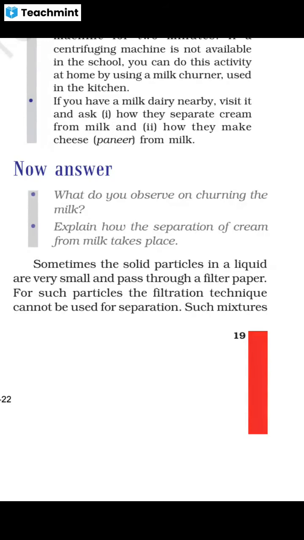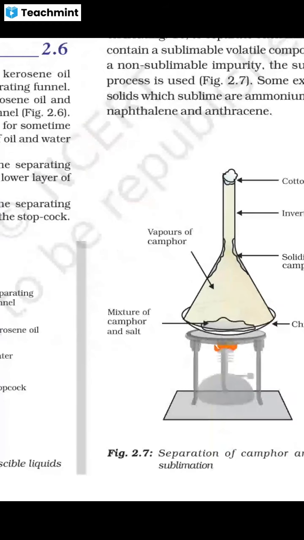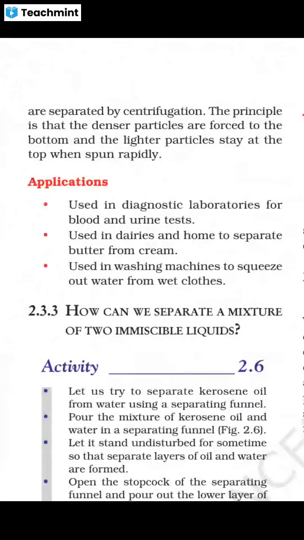Sometimes the solid particles in a liquid are very small and pass through a filter paper. For such particles, the filtration technique cannot be used for separation. Sometimes we use filter paper to separate the particles, but it is not easy as they pass through the filter paper. So the centrifugation process will be used in such cases. Such mixtures are separated by centrifugation.